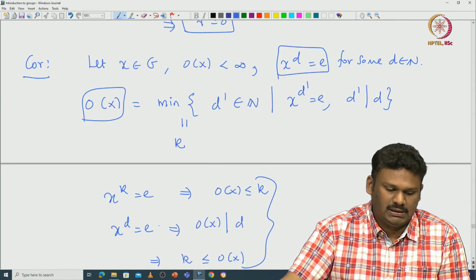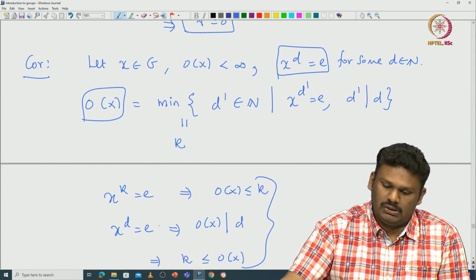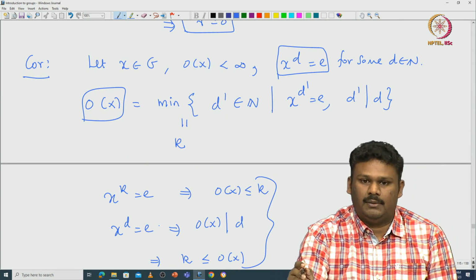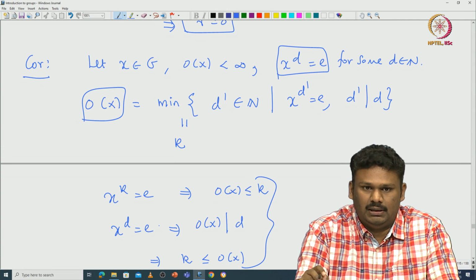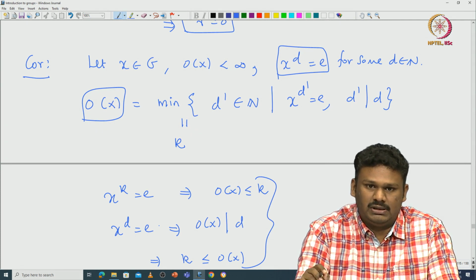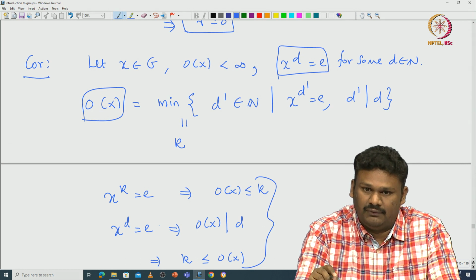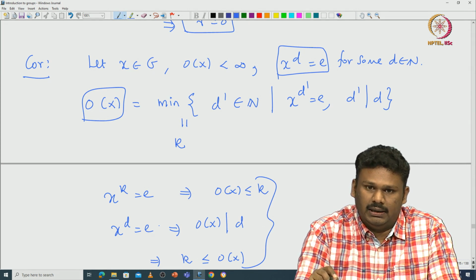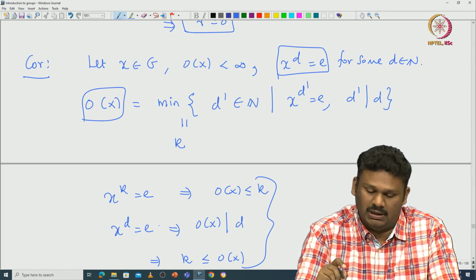So, basically this corollary tells you that once you know for some power that x^d is identity, then to find the order of x, you only need to look at the divisors d' of d such that x^d' is identity, and take the smallest among them.